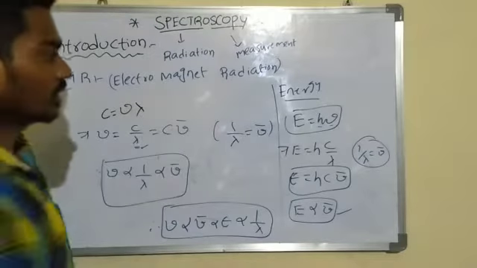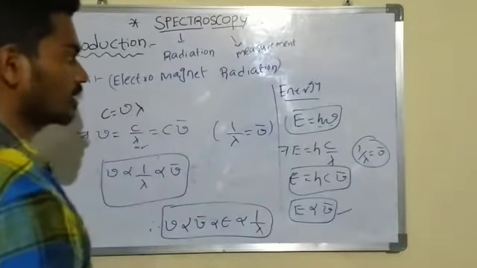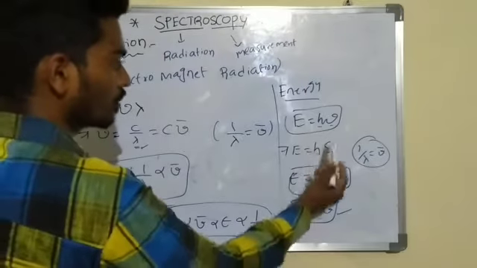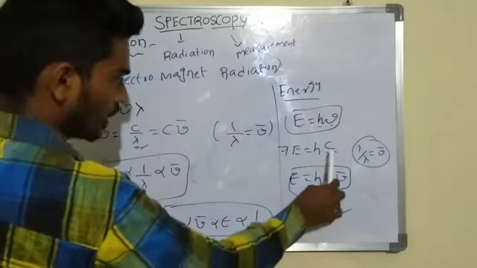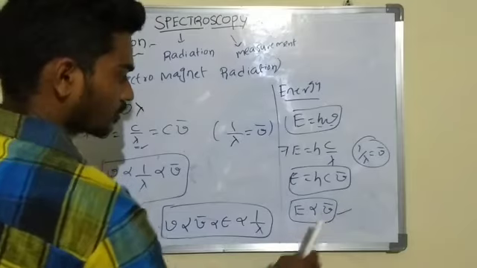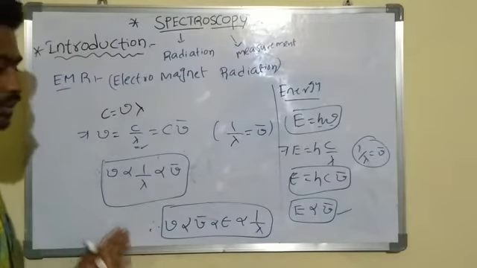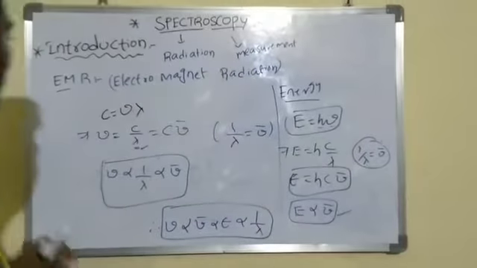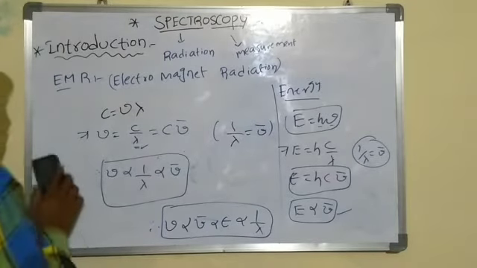That is the energy E equal to h mu, the photon, a series of discrete packets of energy we use in electromagnetic radiation. E equal to h mu, mu equal to c by lambda, so E equal to h c by lambda. Here 1 by lambda equal to mu bar, so energy is directly proportional to mu bar. Totally this relation is available. Do you understand?